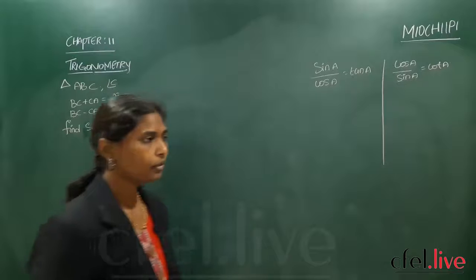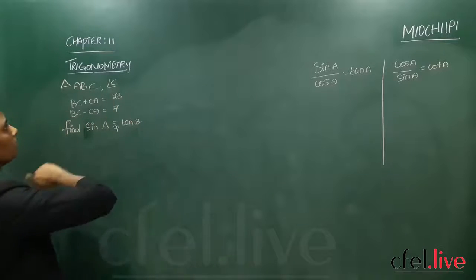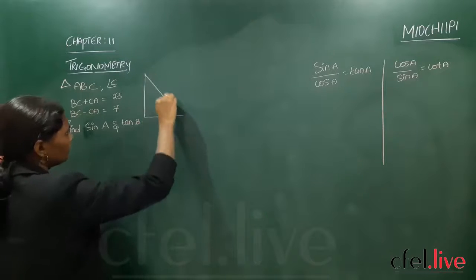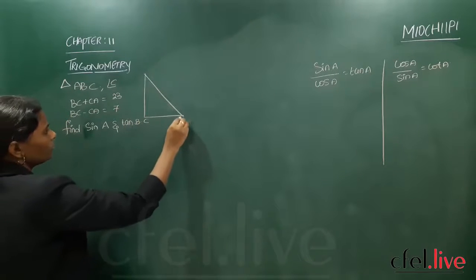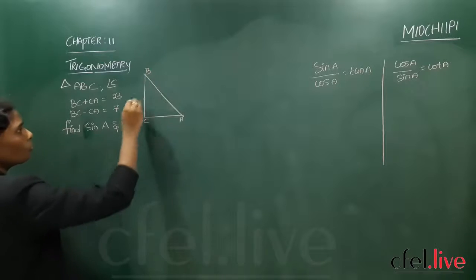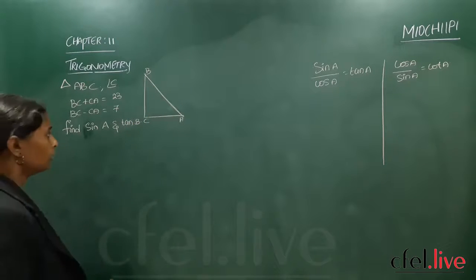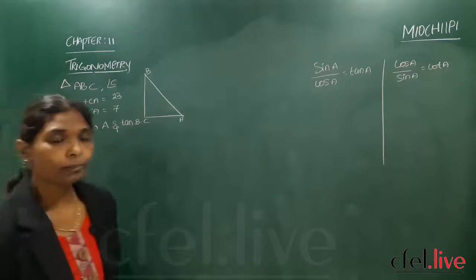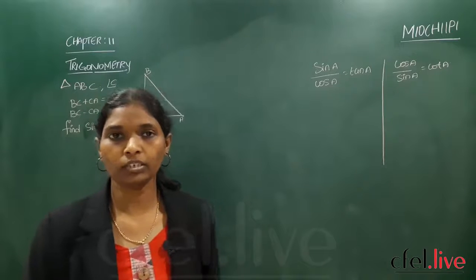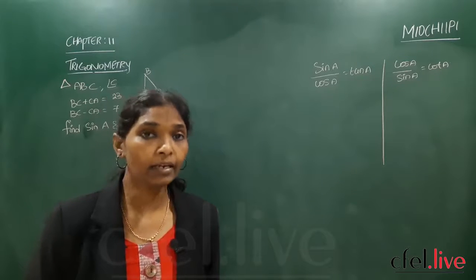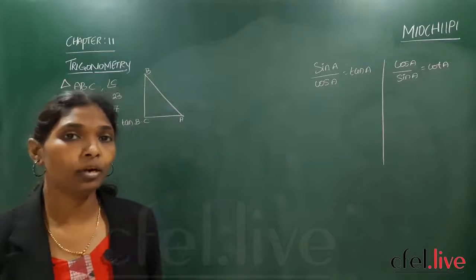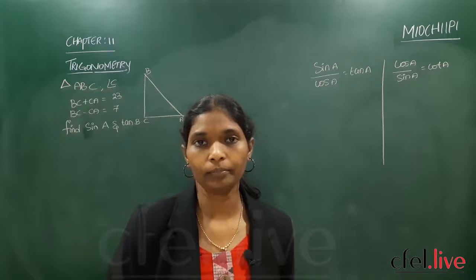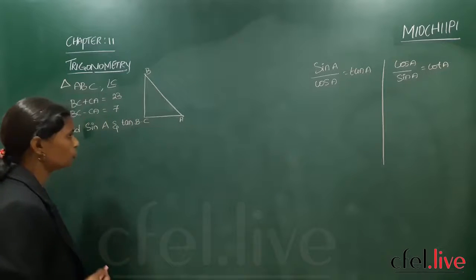The next problem given in our textbook is triangle ABC, where BC and AC are given. Suppose you draw a triangle ABC, right angle is at C, then this will be your A and B. You don't know even one single side, then how to write sin A and tan B? In paper 1 we have one type of calculation, the elimination method and substitution method, which we come across in quadratic equations and pair of linear equations. Did you remember? So you have to use that here.